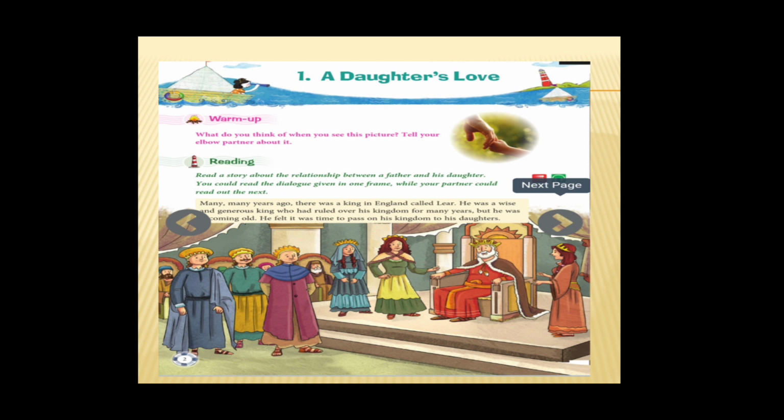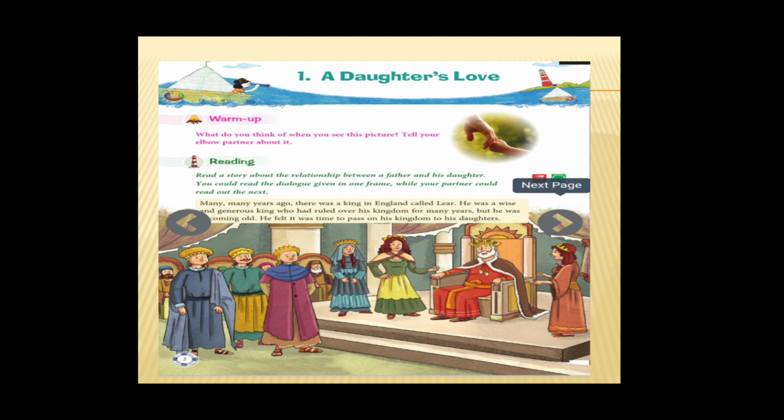Okay, so the story is, many years ago there was a king called Lear in England. So he was ruling the country called England. So like India, there is another country called England. So this king is in England. He was a wise and generous king. Okay, so wise means he is very intelligent. He will think and then act. Okay, so he is a wise and a generous king who had ruled over the kingdom for many years. So this king was ruling England for many years.